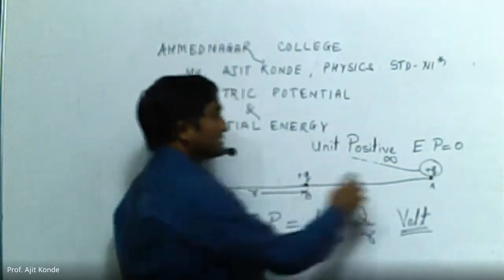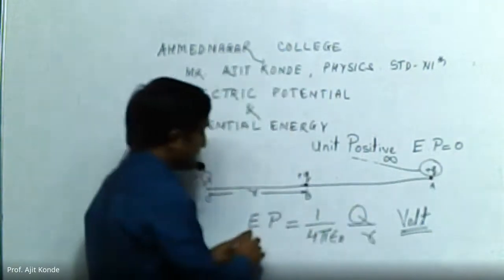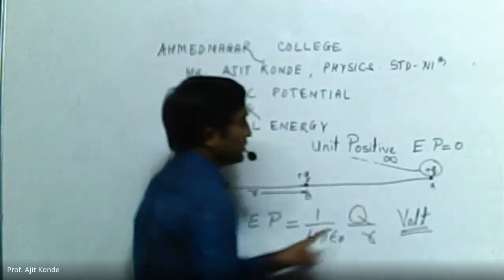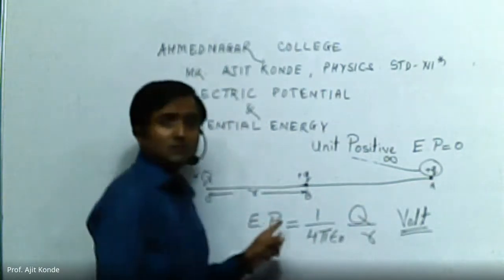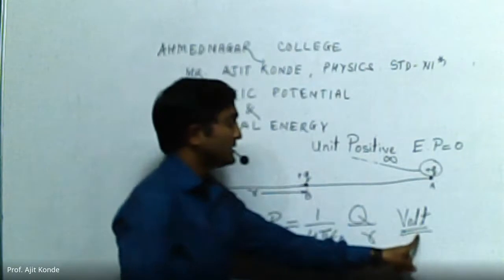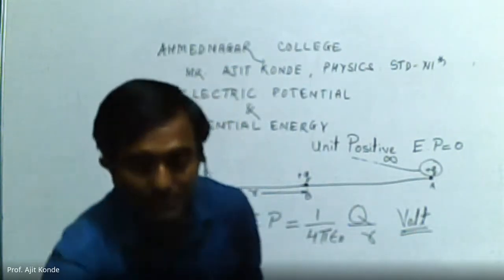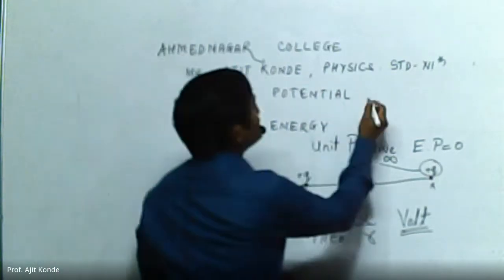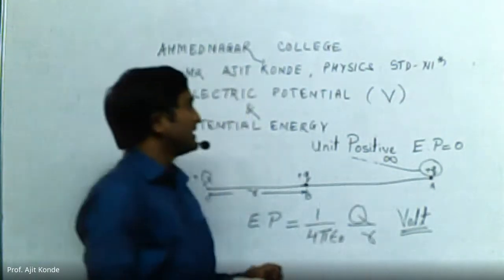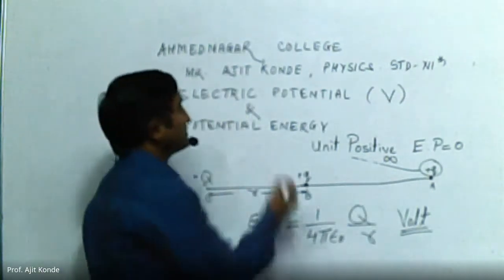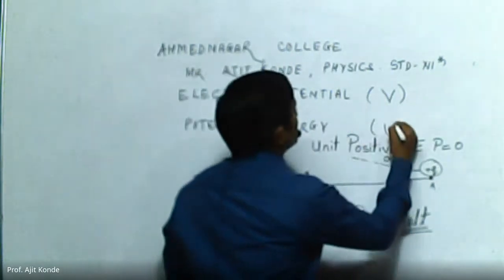Then instead of this charge q, if we have a unit positive charge over here, that will be called electric potential. Instead of small q, the magnitude will be 1. And the SI unit will be volt. The symbol used for electric potential is V, and the symbol used for representing electric potential energy is U.